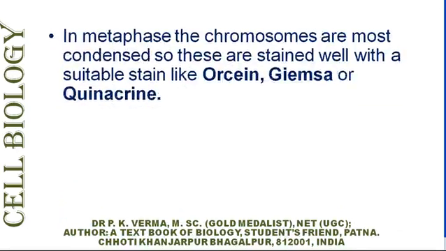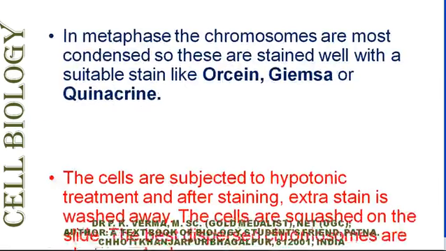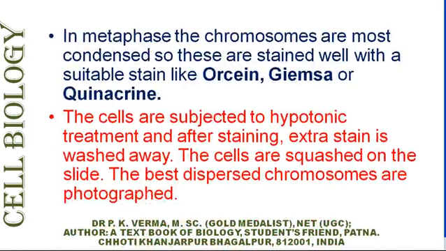In the metaphase, the chromosomes are most condensed, so these are stained well with a suitable stain like orcein, Giemsa or quinacrine. The cells are subjected to hypotonic treatment so that the volume of the cell and the volume of the nucleus may increase as large as possible, and after their staining, the extra stain is washed away.